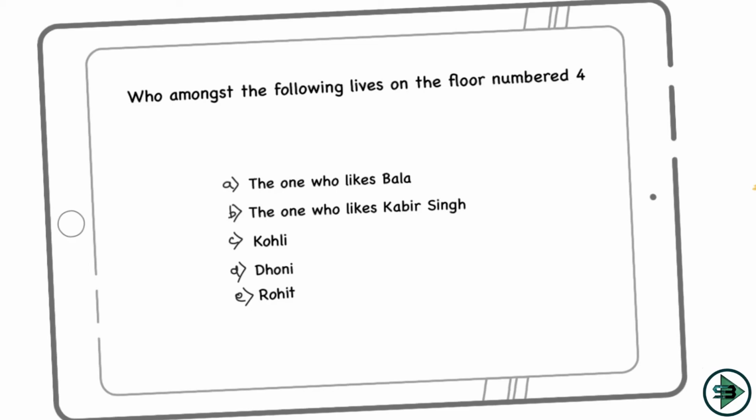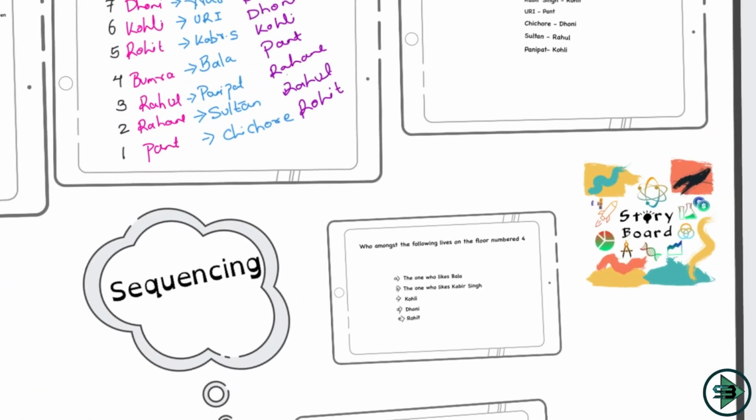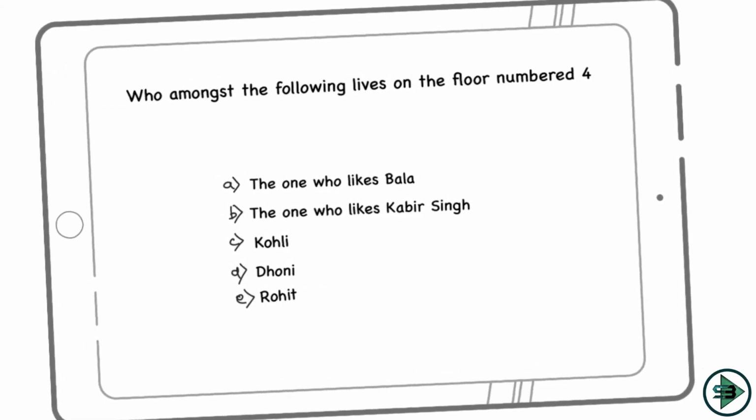On to the next question, which is asking who among the following lives on floor number 4. So who lives on floor number 4? This is your Bumrah. Bumrah is not in the options, but Bumrah likes Bala as a movie. So what will you say? The one who likes Bala lives on floor number 4. So I'll mark option A.